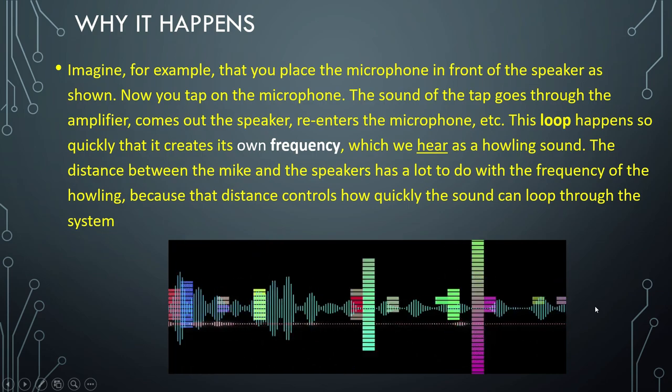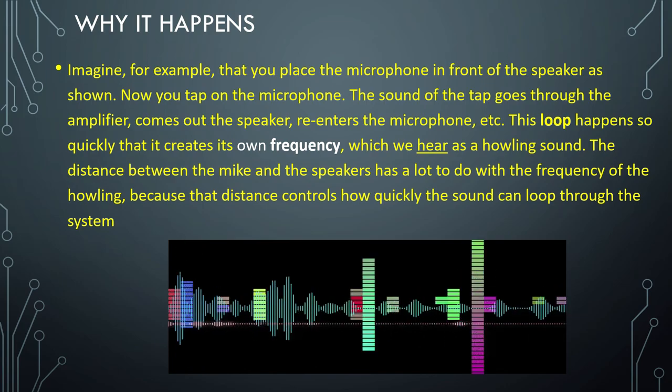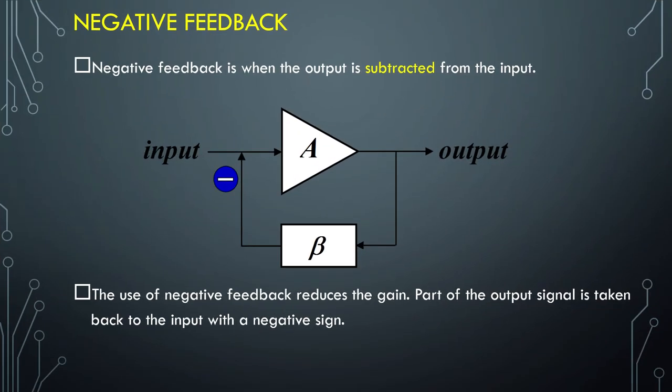So noise reduction is very important. For that we use the feedback amplifier. That is also one of the main application advantages of feedback. Now which feedback will we use? We will use negative feedback. That is the topic of our today's discussion.